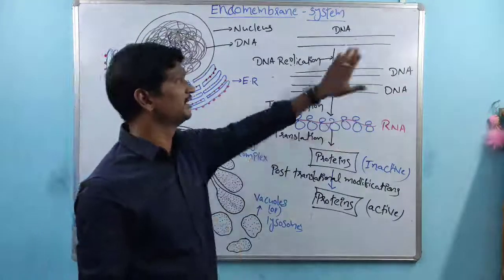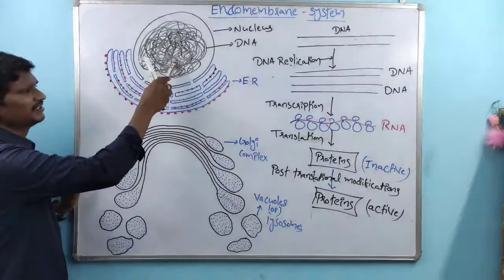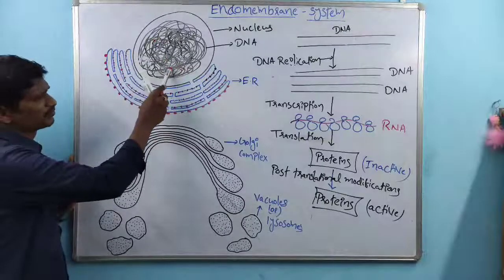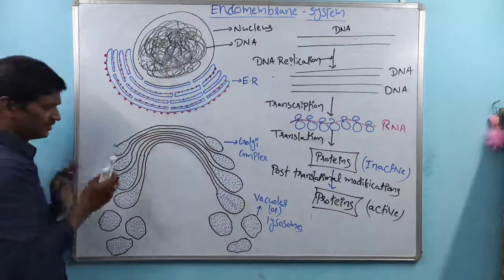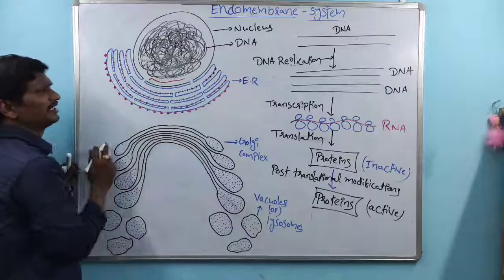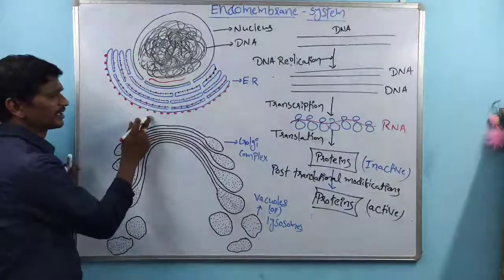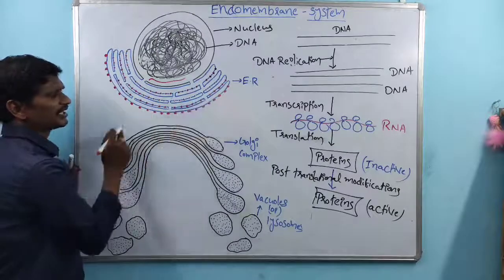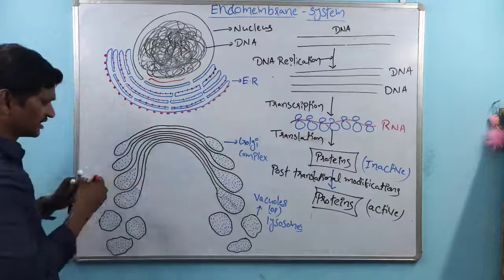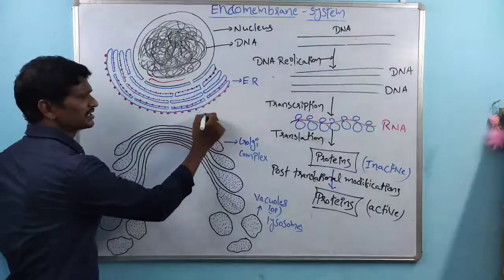So what I am telling here is, within that nucleus, DNA is there. Sometimes DNA replication takes place, and that DNA is responsible for RNA synthesis. Within that nucleus, RNA synthesis takes place. That RNA is transported from inside the nucleus to the endoplasmic reticulum. Within the endoplasmic reticulum, there are ribosomes. Those ribosomes are involved in protein synthesis. Again here, protein molecules are synthesized within the endoplasmic reticulum, in the presence of ribosomes.